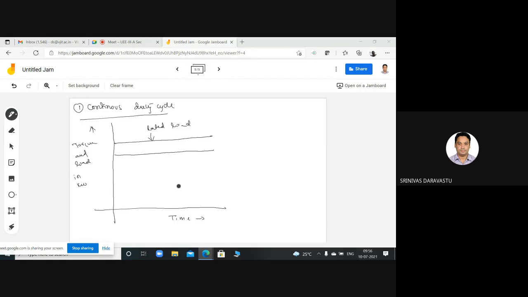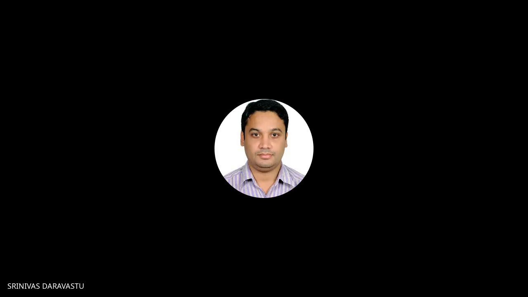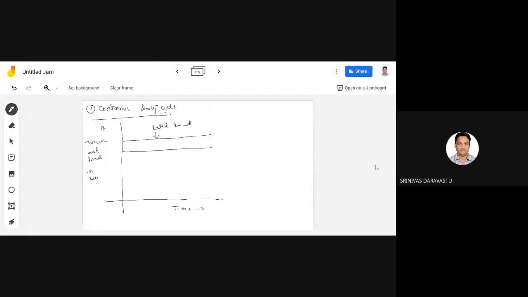Generally, the continuous duty cycle. Now, continuous duty is the duty when the on period is so long that the motor attains a steady state temperature rise, and the motor so selected should be able to withstand momentary overload capacity.